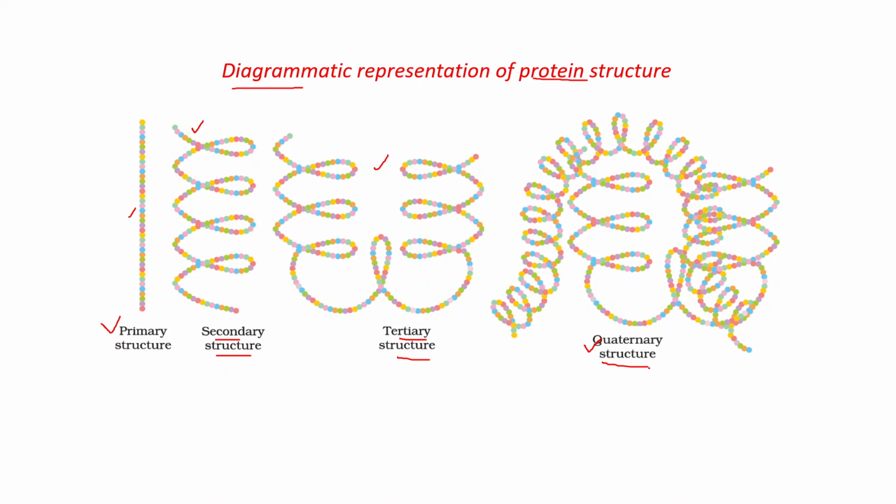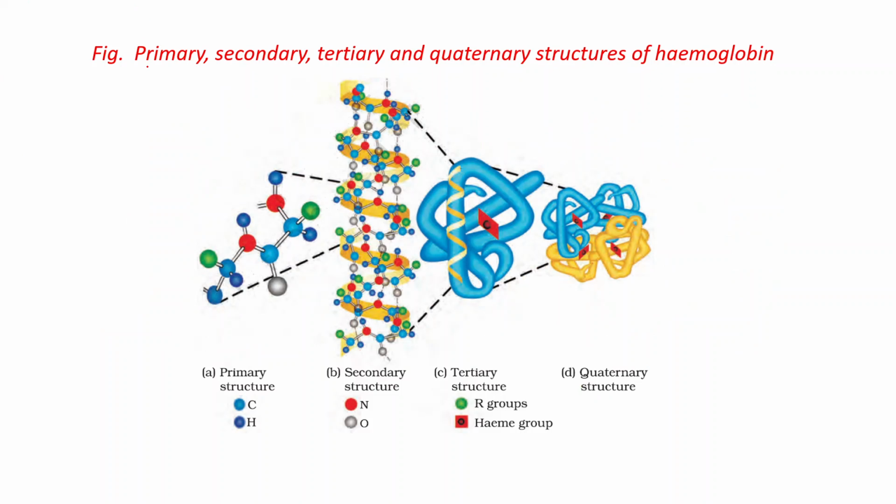Clear? Now you can also see primary, secondary, tertiary, and quaternary structure of hemoglobin. This one is primary structure. This is secondary structure, alpha helix structure. Further folding of this alpha helical structure represents the tertiary structure.